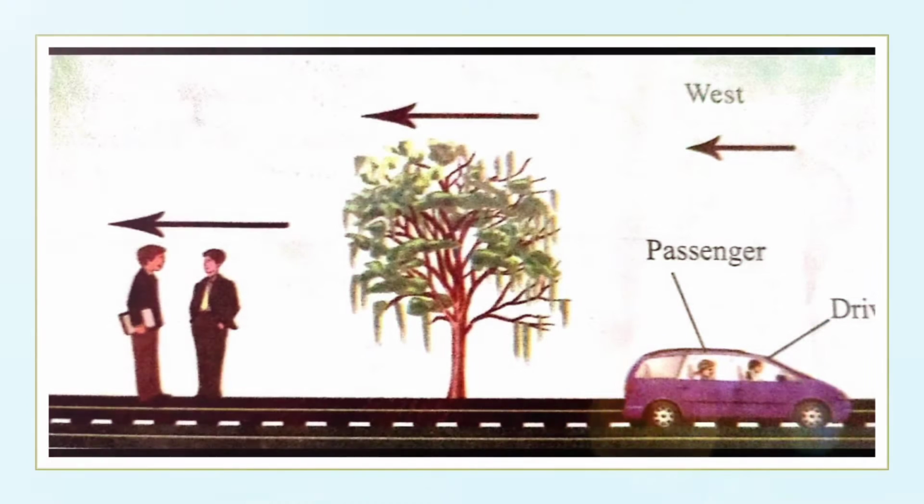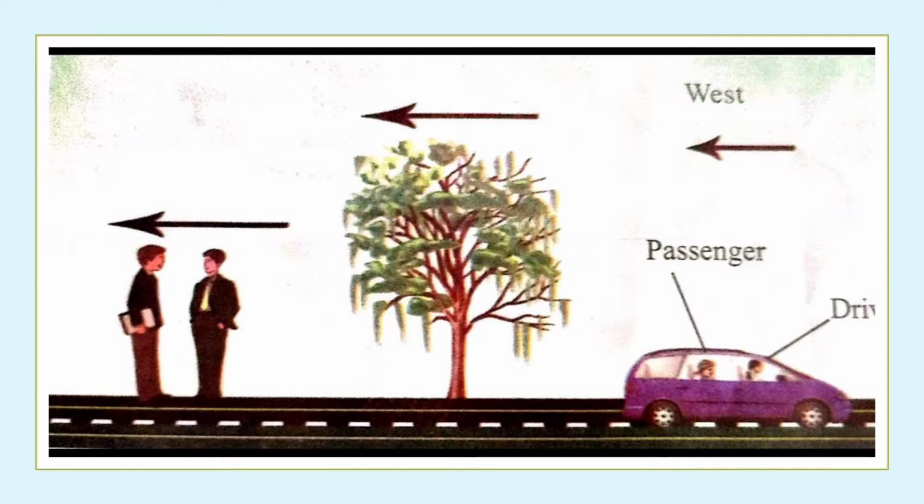Driver, what is the state of motion of the tree? Passenger, it is moving due west. Driver, what is the state of motion of the persons beside the road? Passenger, they are also moving due west. Driver, what is my state of motion? Passenger, you are at rest. Driver, what is the state of motion of the car?